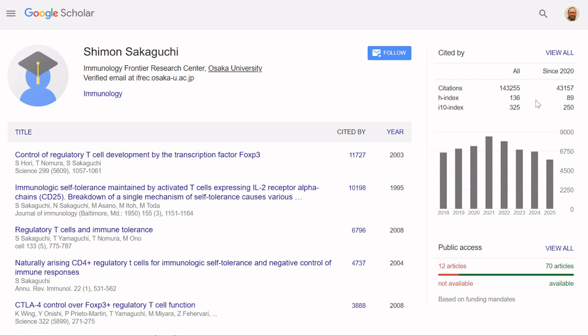So he has published 136 papers that were cited at least 136 times, and an I-10 index of 325. So he's published very widely. Has a lot of papers that were cited very well. Overall 143,000, and that's a typical performance of a Nobel Prize winner.